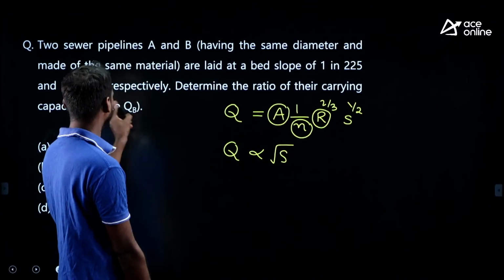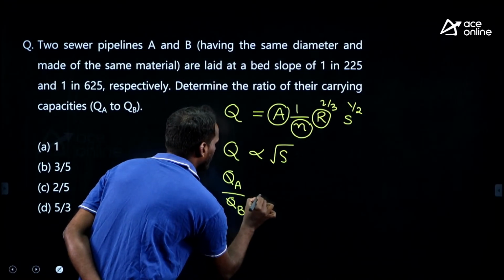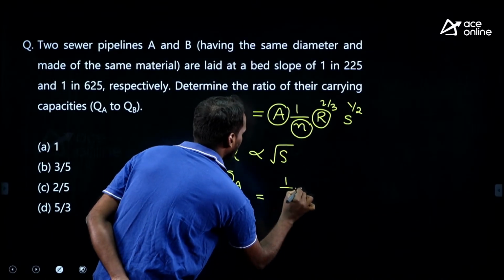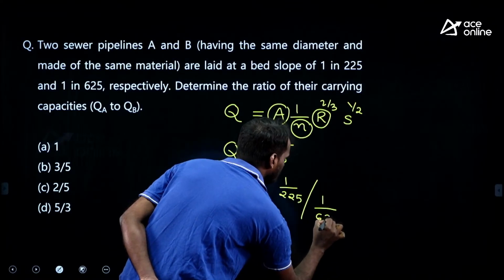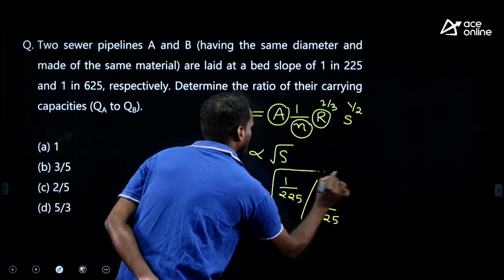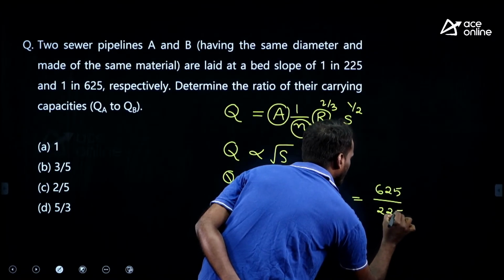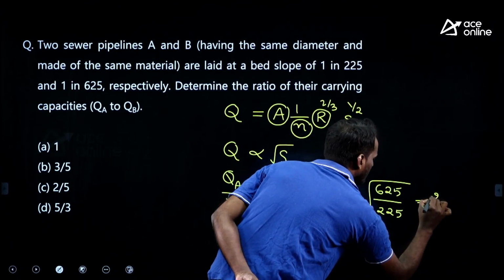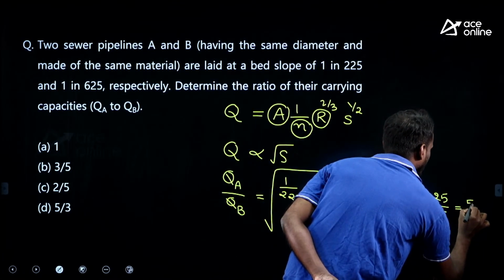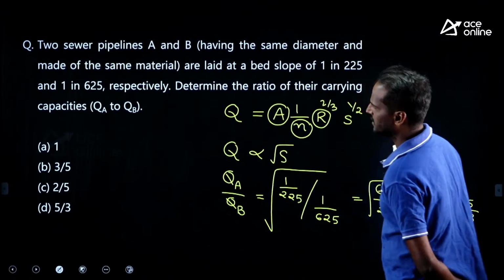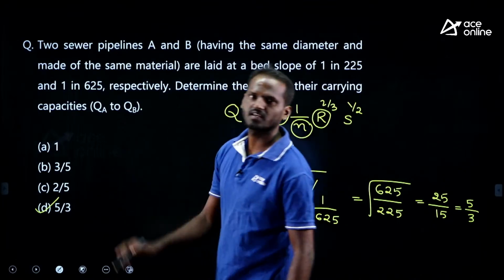Therefore, what is he asking? QA by QB. Simple, QA by QB is equal to the root of bed slope of A, 1 by 225, divided by bed slope of B, 1 by 625. Therefore, root of 625 divided by 225. 625 means 25, and 225 is 15, so 5 fives, 5 threes. 5 by 3 is the answer, which is matching here, option D. The ratio is option D, correct.